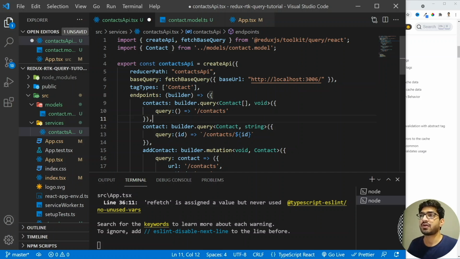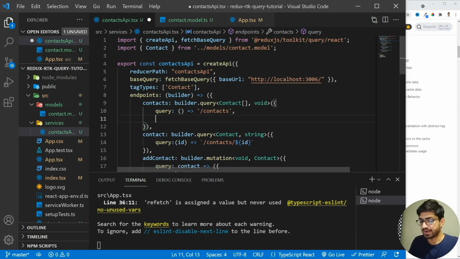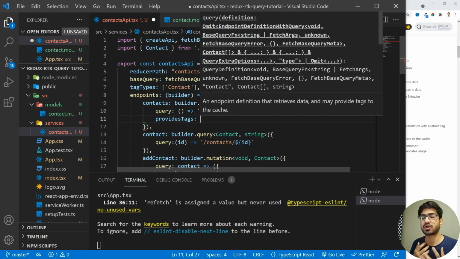So we have added the contact, and what we are going to do is, whenever you make use of queries, instead of mutations, you need to provide the tags. So let me add the provides tag. I'm going to write provides, and then I'm going to have the tag, and this provide tags will either have an array of strings or it can also have a callback function.